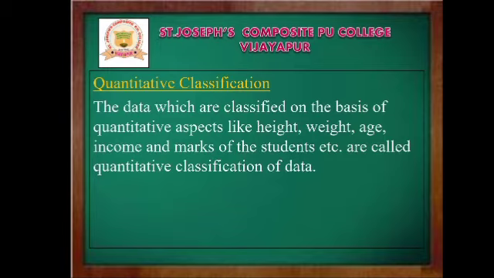Qualitative classification means the data classified on the basis of some attributes, right? Quantitative classification of data means the data classified on the basis of aspects like height, weight, marks of the students, age, income, etc. That means we can observe numerical expressions here. So this is quantitative classification of data.